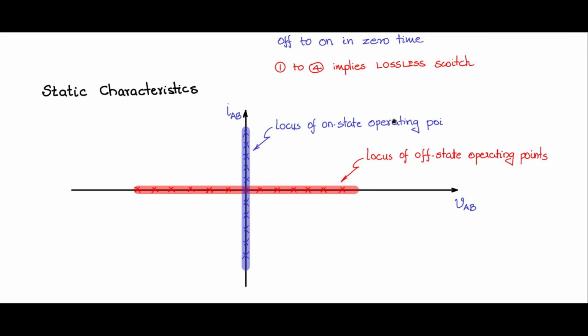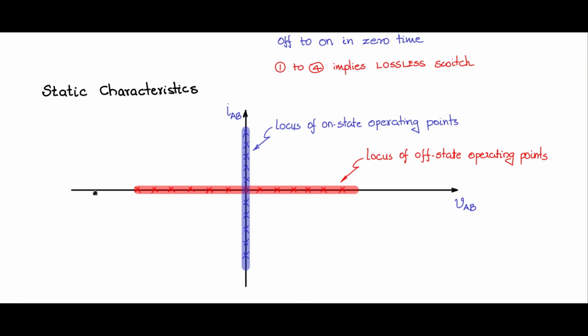So actually plotting these operating points on the IV graph will give you the character of the switch. This is called the static characteristic.